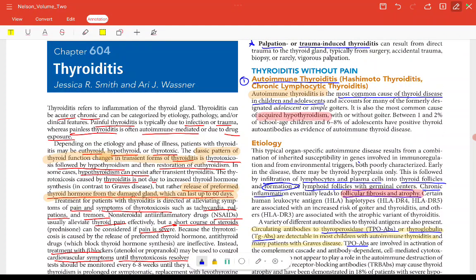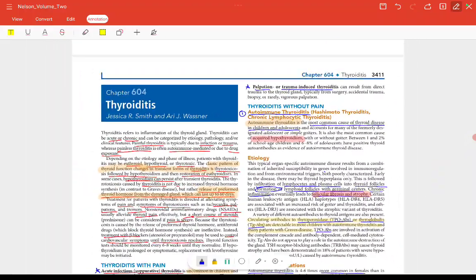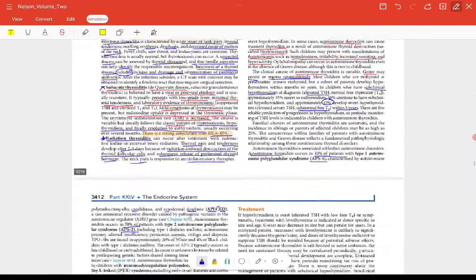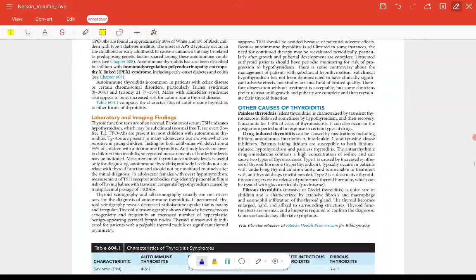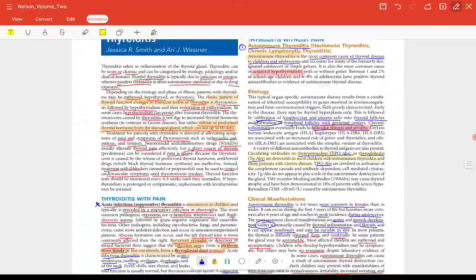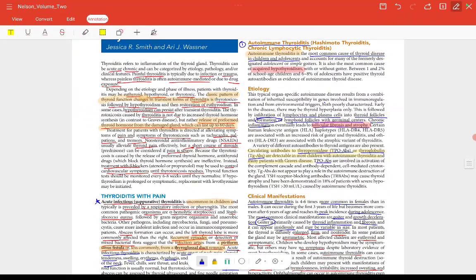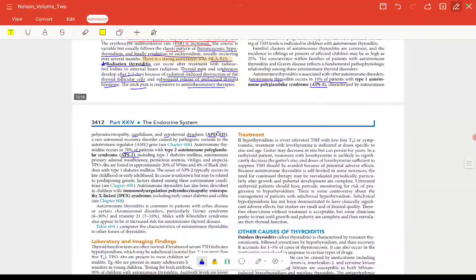Now in thyroiditis without pain, we mainly read about autoimmune thyroiditis, that is Hashimoto's thyroiditis, or chronic lymphocytic thyroiditis. We read about its etiology and clinical manifestation. Now coming to the treatment and lab investigations of autoimmune thyroiditis, this Hashimoto's thyroiditis only.